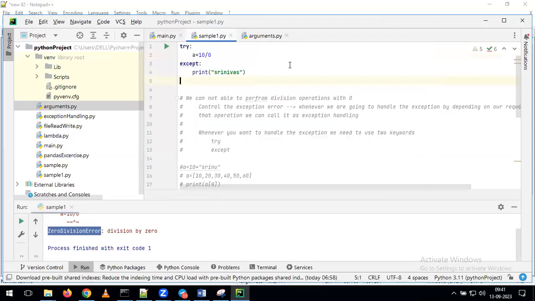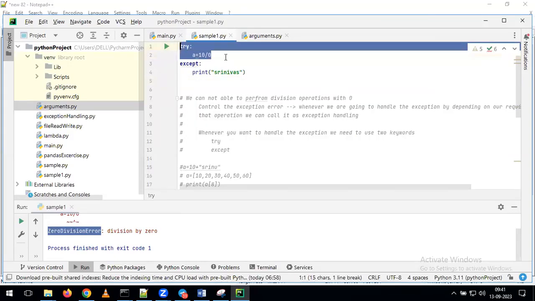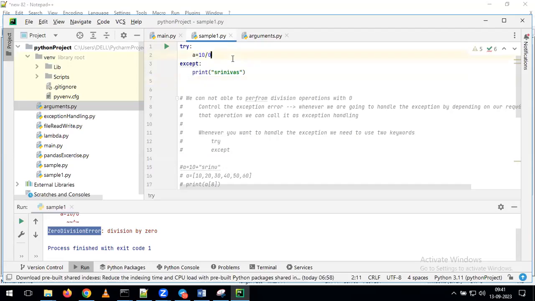Indirectly, in the try block, we are giving all the lines of code where we are expecting the error. Coming to except, whenever we get the error, what operation you want to perform, that is the information we are giving in the except block. Now tell me, if I run this program, what will happen? Will it give the error or any kind of output?